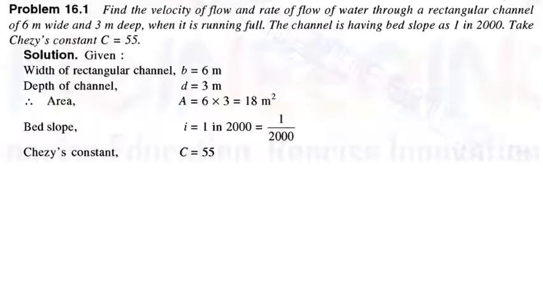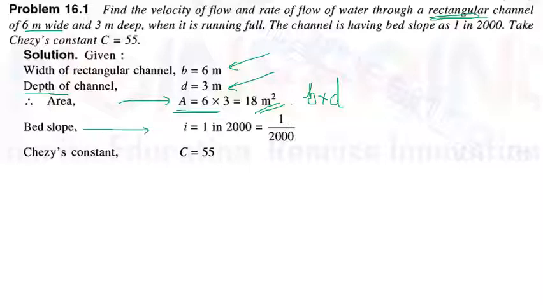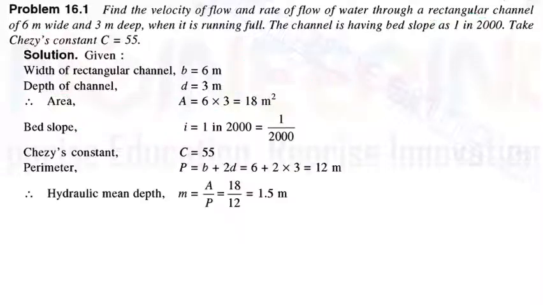So the solution: the width of the rectangular channel is denoted by B, 6 meters, given in the question. Depth D is given as 3 meters. Here it is mentioned it is a rectangular channel, so area is B into D, that is 6 into 3, which is equal to 18 square meters. Bed slope I is given as 1 in 2000, that means 1 by 2000. Chezy's constant C is given as 55.